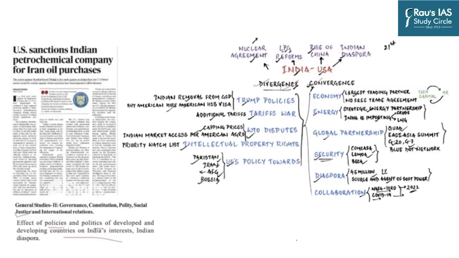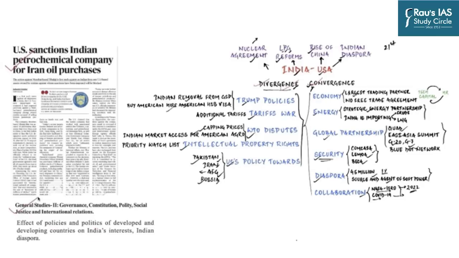Next article has been sourced from National Page. US sanctions Indian petrochemical company for Iran oil purchases. So in a first such move against oil shipments to India, the US Treasury Department announced it had imposed sanctions against a Mumbai-based petrochemical company among several entities accused of selling Iranian petroleum products.